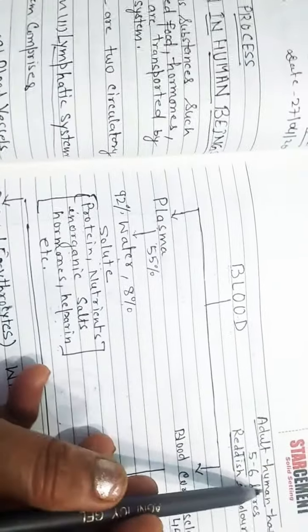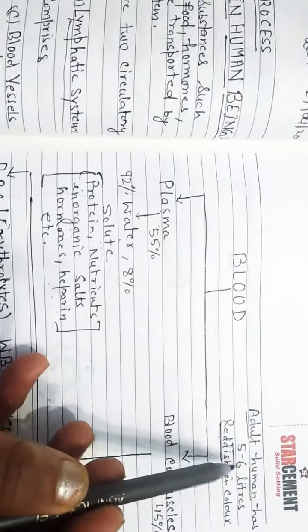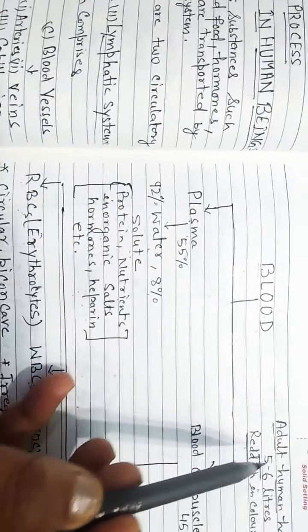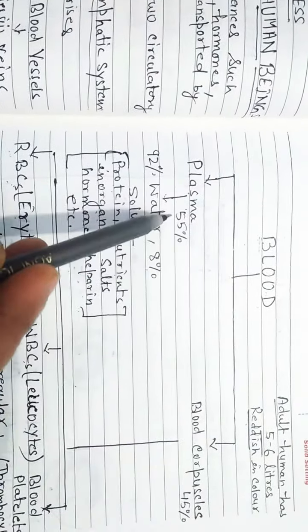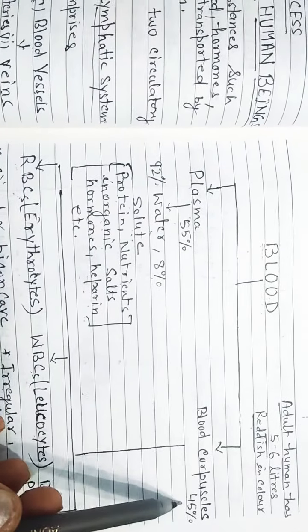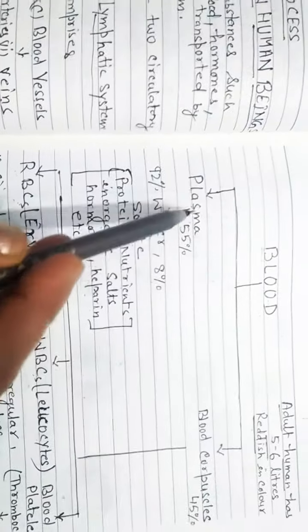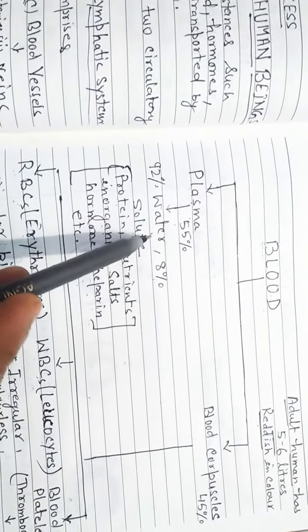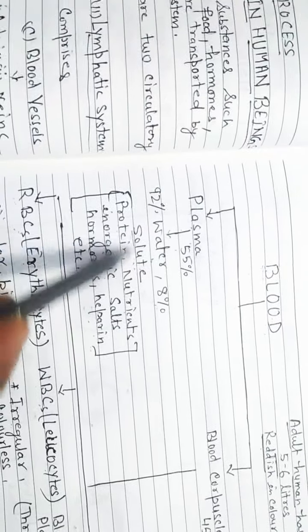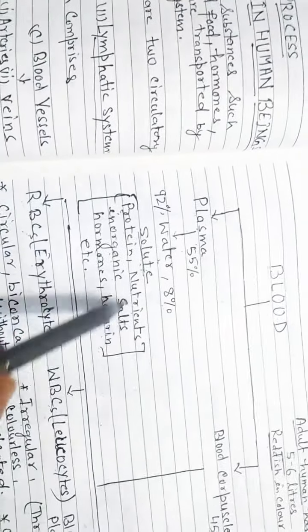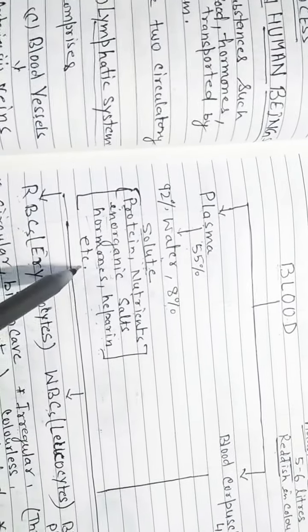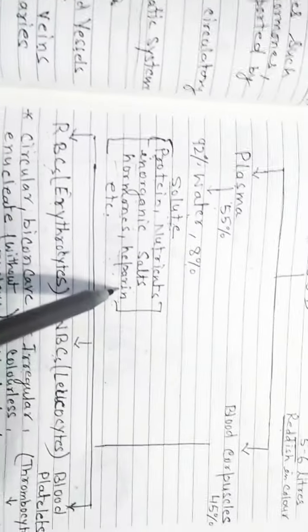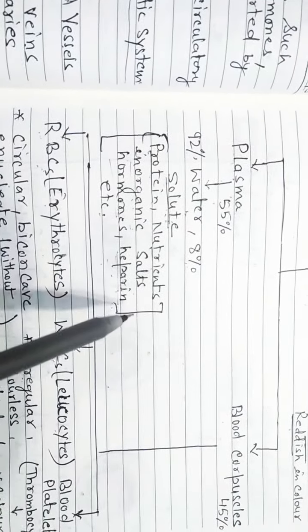Now, blood. As we know, blood is a fluid. In an adult human, it amounts to 5 to 6 liters. It is red in color due to the presence of hemoglobin. Blood consists of 55% plasma and 45% blood corpuscles. Plasma consists of 92% water and 8% solid. This solid consists of protein, nutrients, inorganic salts, hormones, heparin, etc. Heparin is an anticoagulant which prevents the blood from clotting.